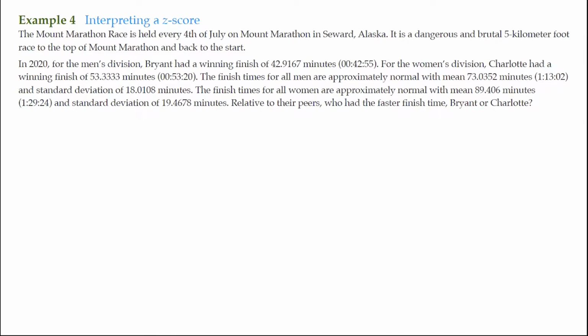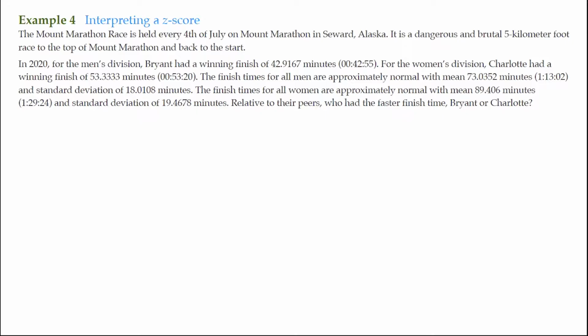So we continue with interpreting a z-score. Just remember that a z-score is a standardized distance that some observation is from the overall mean. Now, like the previous example, I'm not going to go ahead and draw a distribution. There's a lot going on here. Now that we have an understanding of what z-scores mean, how we can interpret them, I'm just going to read this example.